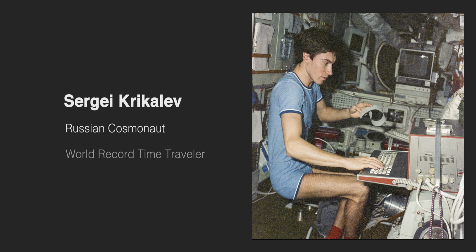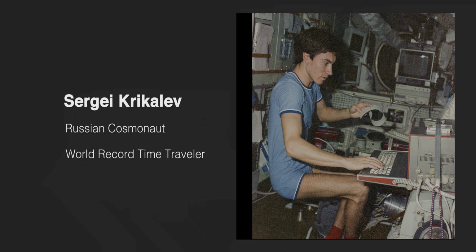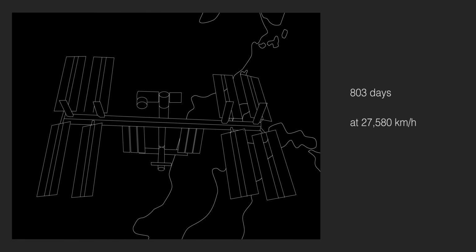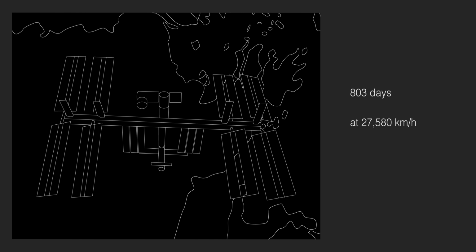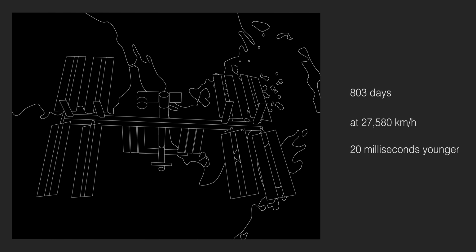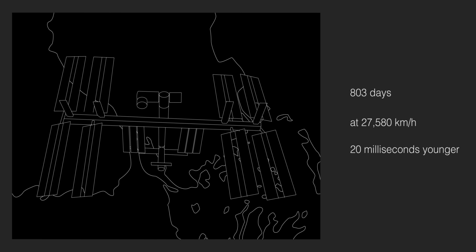Sergei Krikalev holds the world record in time dilation. He spent 803 days orbiting the Earth at 27,580 kilometers an hour. And because of this, it is estimated that he has aged 20 milliseconds less than people on Earth. So how do we explain how this works?